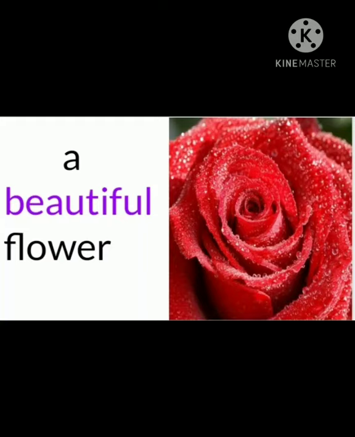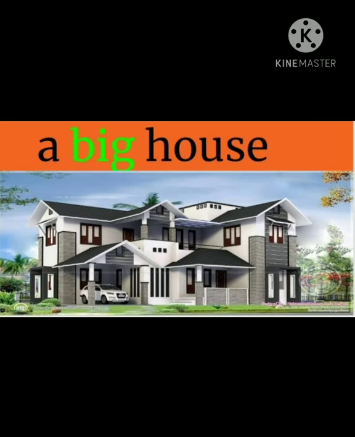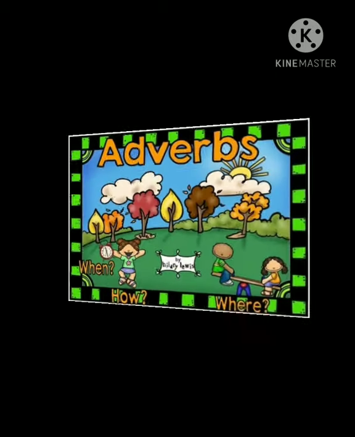For example, a beautiful flower. Here, flower is the noun, and what kind of flower is it? Beautiful. That means the quality of the flower is that it is beautiful. So, beautiful is the adjective. Same way, next example is big house. Big is the adjective as it describes house. What kind of house? Big. So big is the adjective that talks about house.